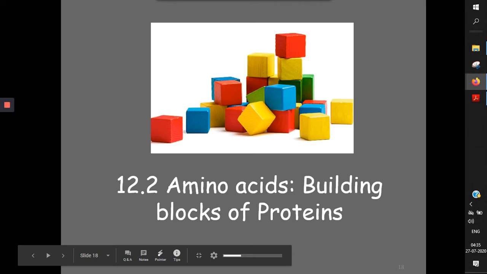To learning about amino acids. So here we are going to talk about the structure of amino acids, what they are made up of, and basically they are the building blocks of proteins. So we say proteins are the building blocks of our body, but who is actually helping to form these proteins? It is these amino acids.